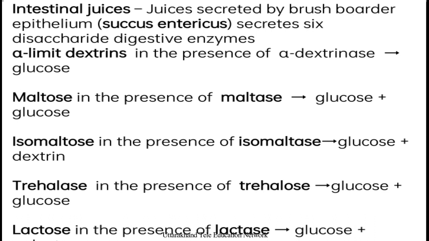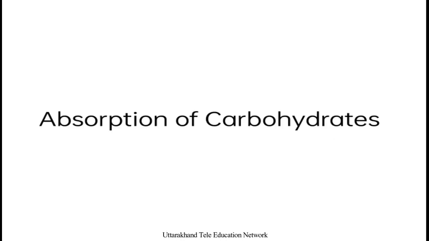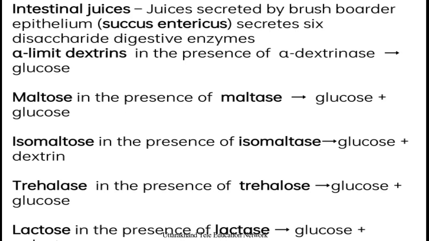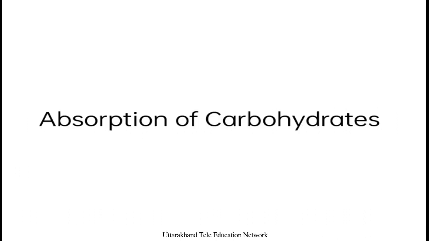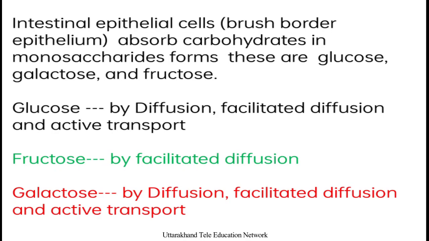At the same time, trehalose in the presence of trehalase gives glucose plus glucose, and lactose in the presence of lactase gives glucose plus galactose. It is not showing here. Now we have three types of molecules available as monosaccharides in the small intestine, where absorption of carbohydrates takes place. In the intestine there are intestinal epithelial cells, also known as the brush border epithelium.